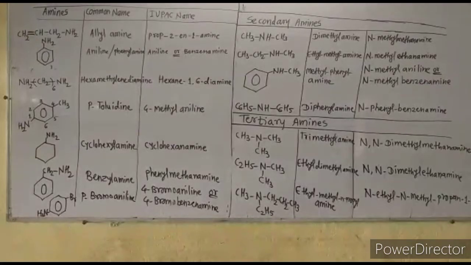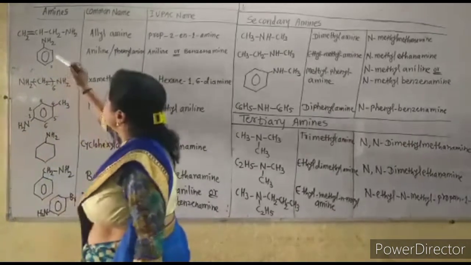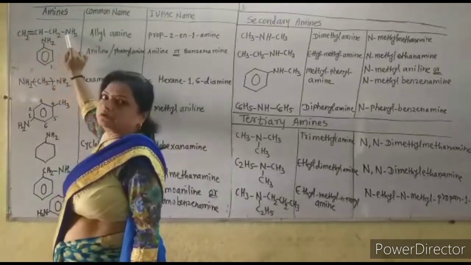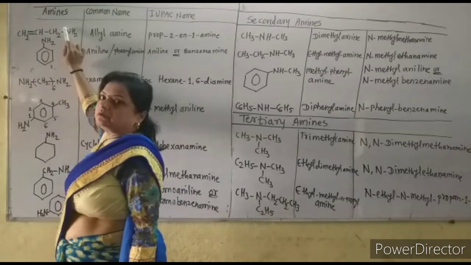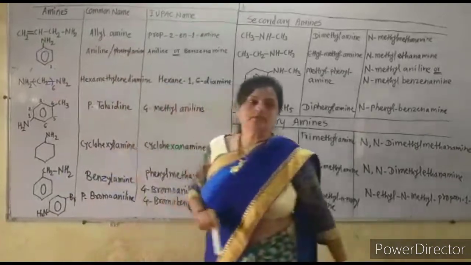Let us consider the nomenclature of amines. Now first see the IUPAC and common names of the primary amines. Now I write here the primary amine which has a double bond in the carbon chain. As this is the allyl group, CH2 double bond CH, commonly this amine is called allylamine.